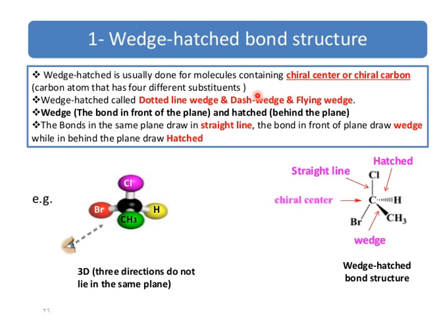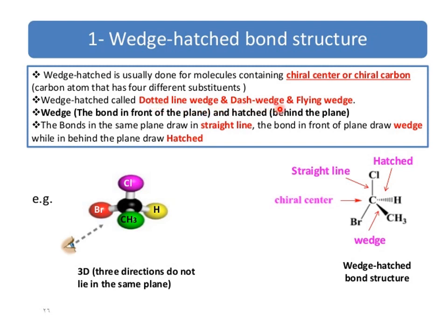These are two terminologies. Wedge means in front of the plane, above the plane, and hatched means behind the plane, below the plane. The bonds in the same plane are drawn as straight lines. The bond in front of the plane is drawn as a wedge, while the bond behind the plane is drawn hatched.